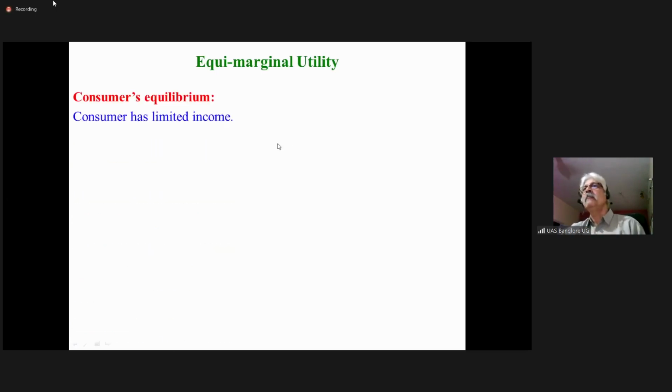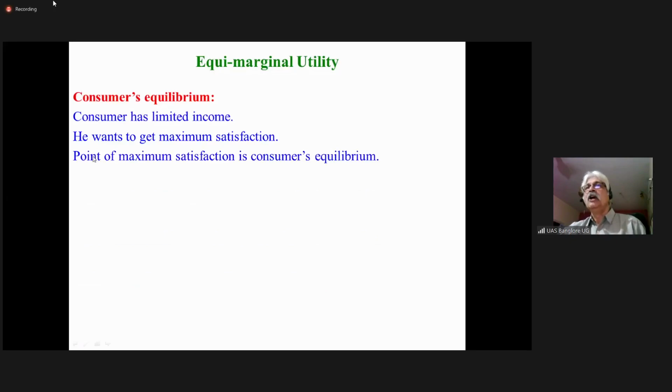Consumer's equilibrium. Consumer has limited income. We are not richy rich. We have limited income. He wants to get maximum satisfaction. Whatever may be the limited income, each consumer wants maximum satisfaction. Point of maximum satisfaction is consumer's equilibrium. The point where the consumer gets the maximum satisfaction is his equilibrium.